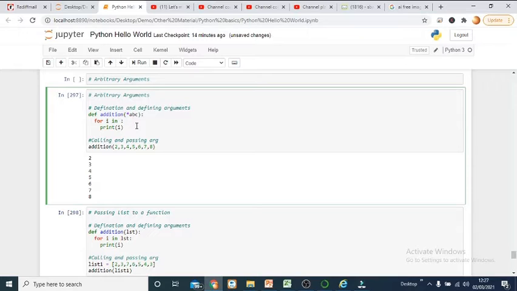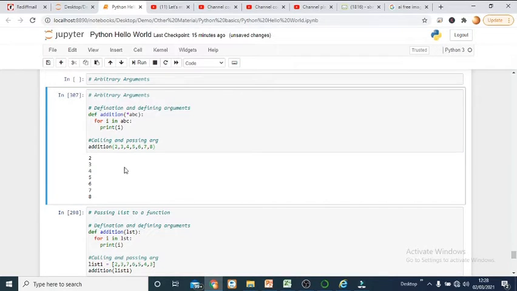So you can put anything here as the arbitrary parameter. After defining the function, as we know there will be multiple parameters coming up, I am running a loop on the arbitrary parameter and trying to print it. Whatever comes in the arbitrary parameter will be stored inside a tuple. So I am running a loop on the tuple and printing whatever value comes out of the loop. While calling this function, I am passing variable parameters, like here 7 parameters. Let's run it and see what comes out.